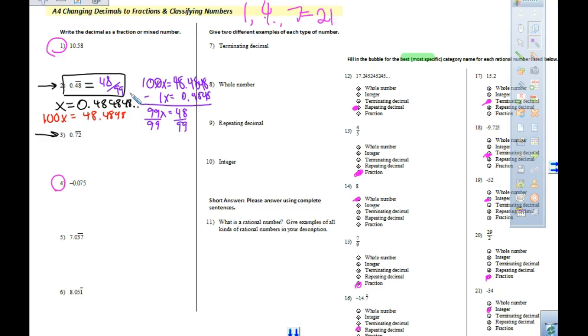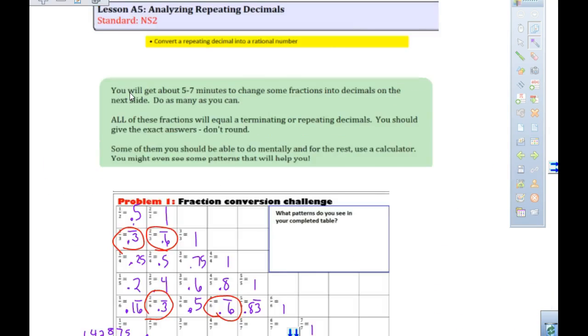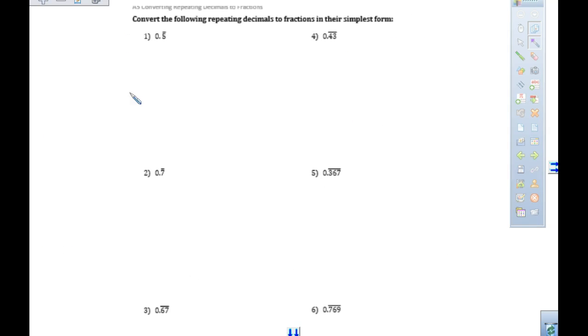So do number 3. When you finish number 3, we already said we're taking care of 1 and 2, then you're going to go on to 3, okay, and keep doing those. Number 4 and 3 are kind of like what we just did. These are multiplied by 1,000, right?